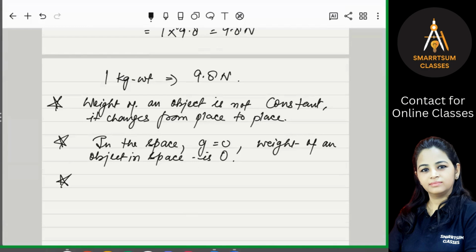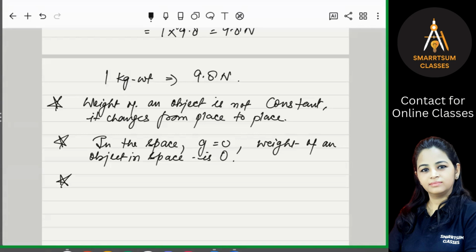If somehow we go to the center of the Earth, the weight will become 0. This is because going downward into the Earth, the value of g decreases, and at the center of the Earth the value of g becomes 0. The value of g also decreases if you move away from the Earth, up in the sky.